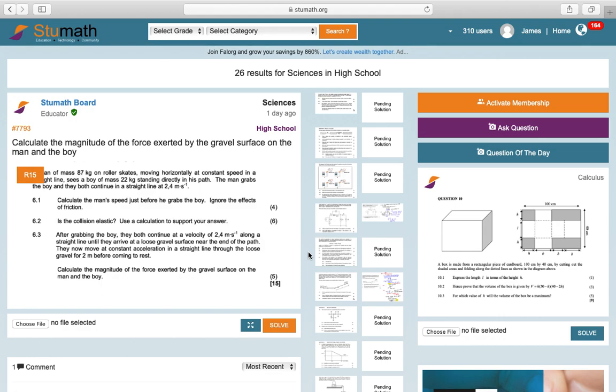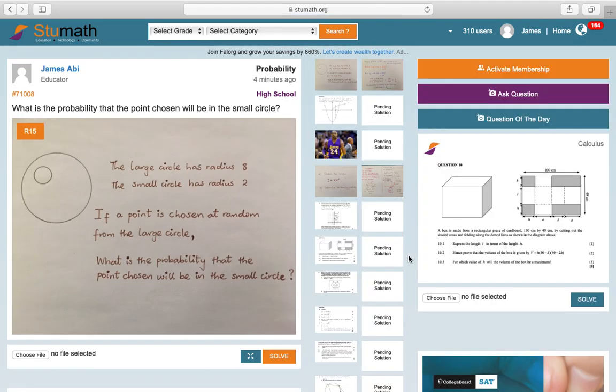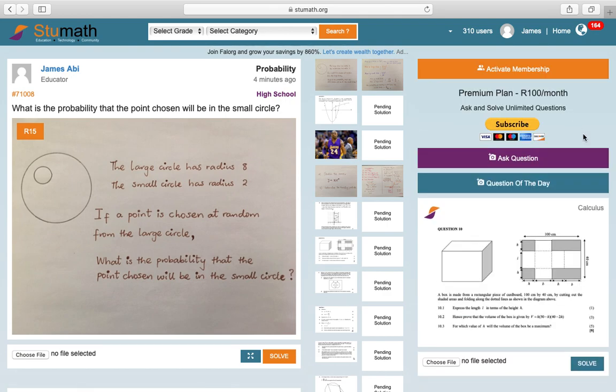So finally now, guys, I'm going to talk about the most interesting feature, which is how to actually get paid. To get paid, you'll have to activate your membership. It's the orange button here. You click on that button and you'll have to subscribe monthly. Once you do that, you'll have access to ask and solve unlimited questions in the month that you subscribe for. So you get a whole lot more value for your money.